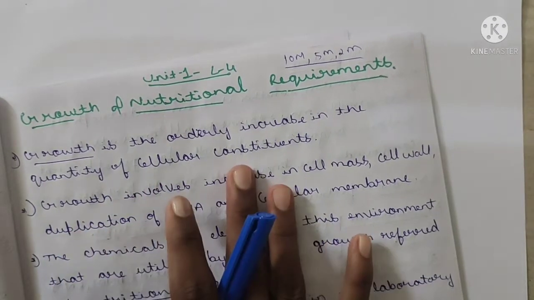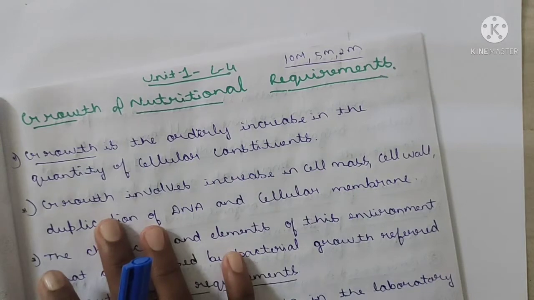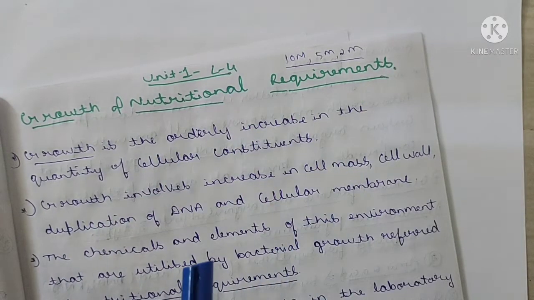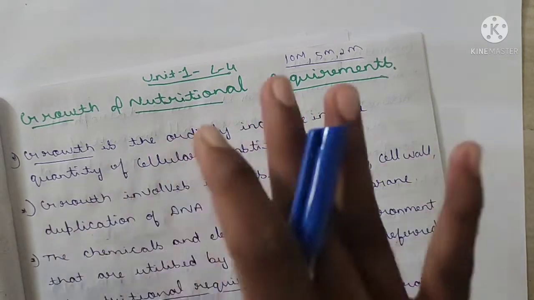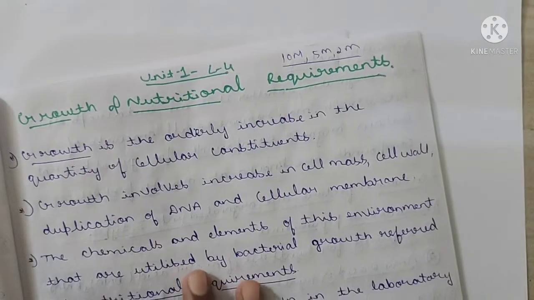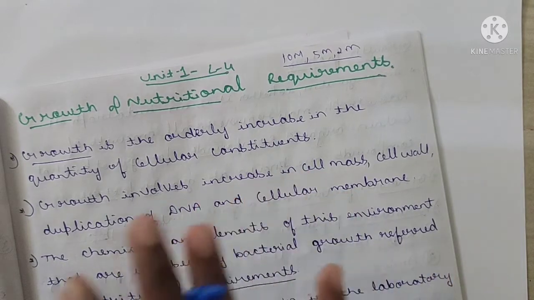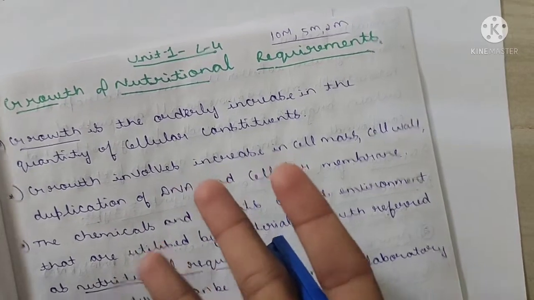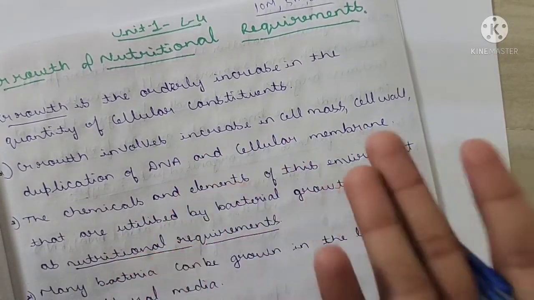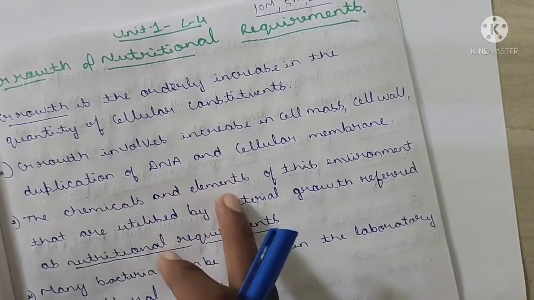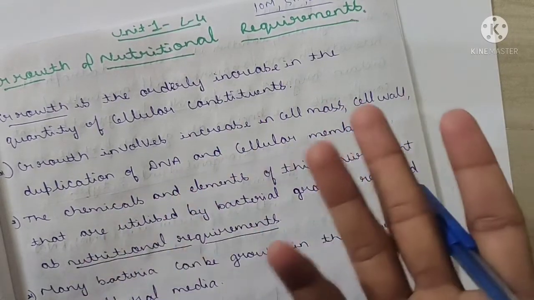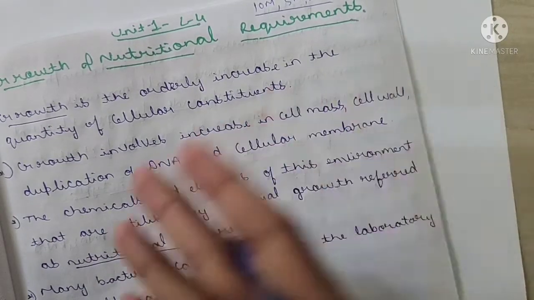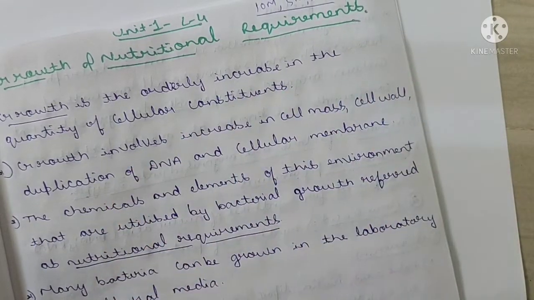Yes, first study what growth is. Simply, growth is the orderly increase in the quantity of the cellular constituents. It means the quantity of the cellular constituents increases consistently and in an orderly way. Such an increase in cellular constituents is known as growth. Growth involves an increase in cell mass, cell wall, duplication of the DNA, the genetic material, and the cellular membrane. It involves all of these.